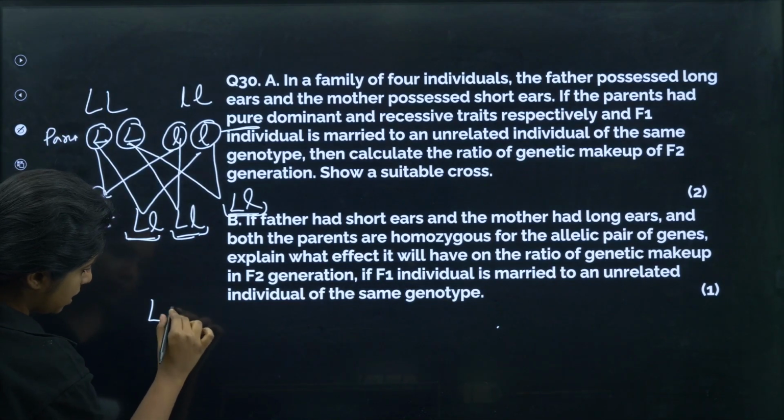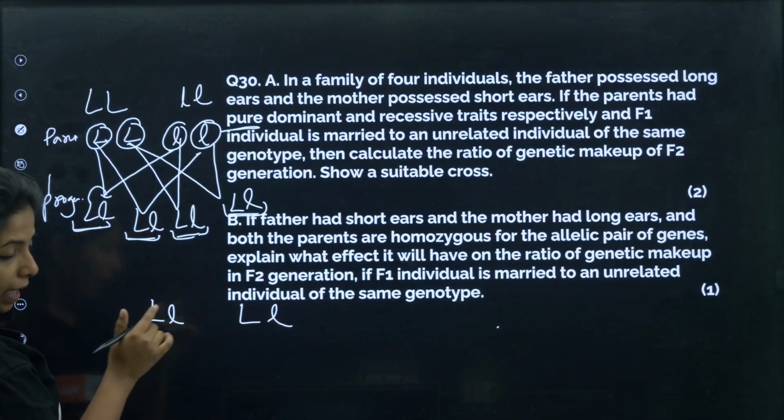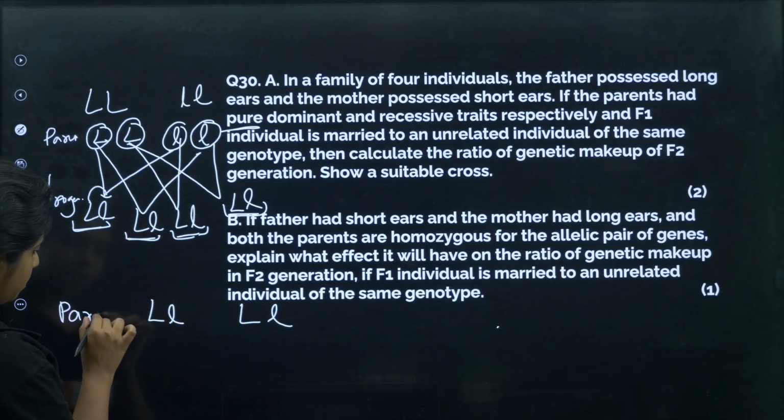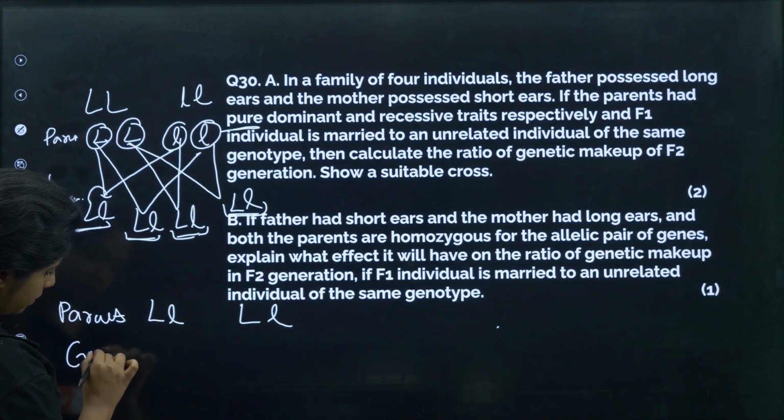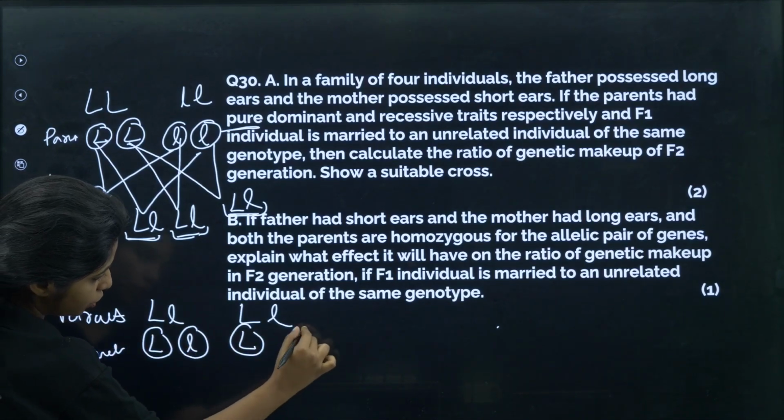So capital L small l and capital L small l. Okay, this is the parents now. What do you have in the gametes? In the gametes you have capital L small l, capital L small l.